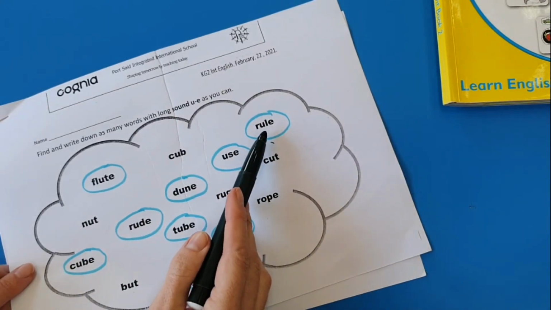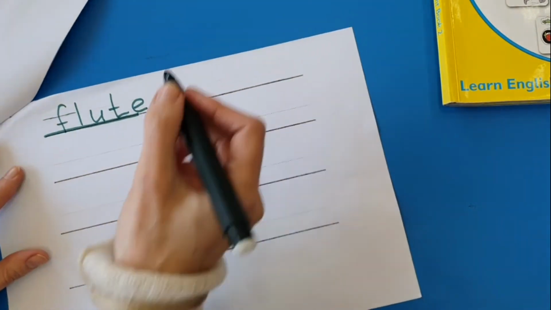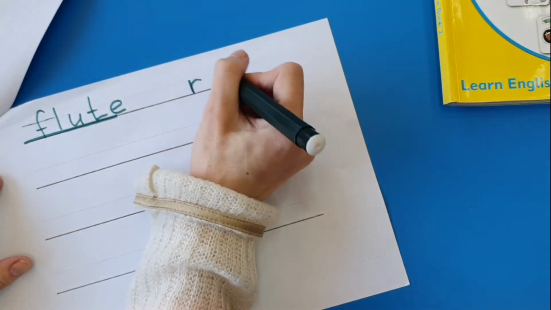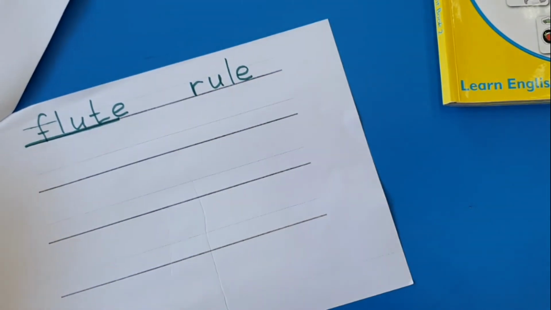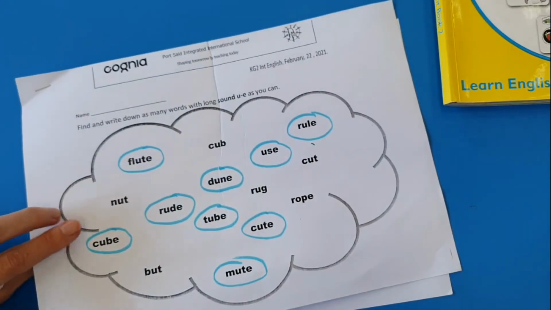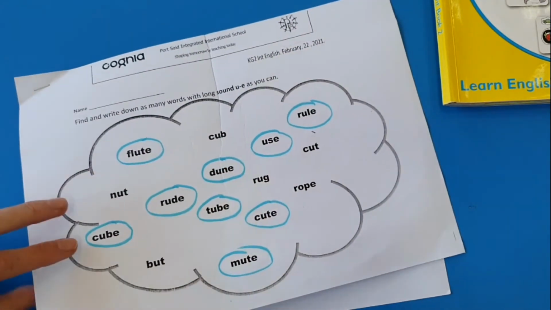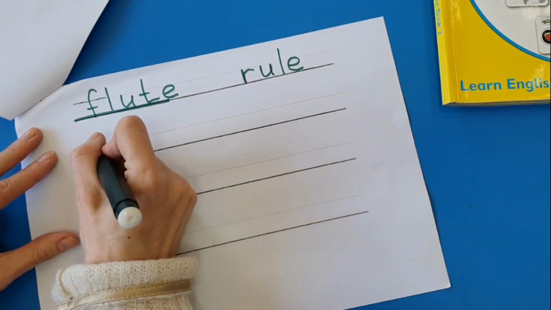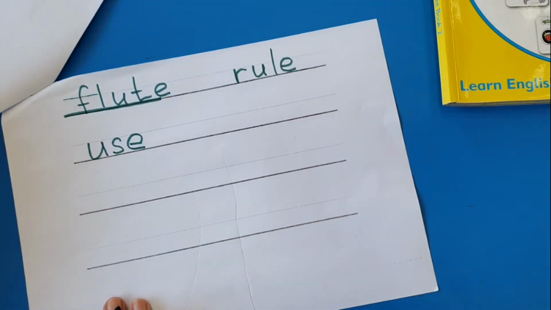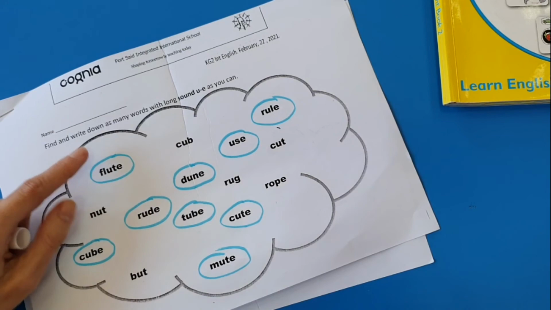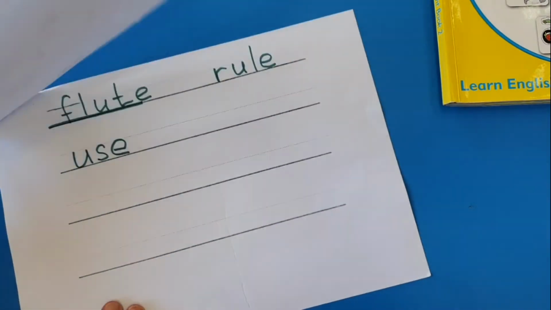Flute. Next, rule. We can write two words in one line. Rule. The next, use. Use. The next word, dune.